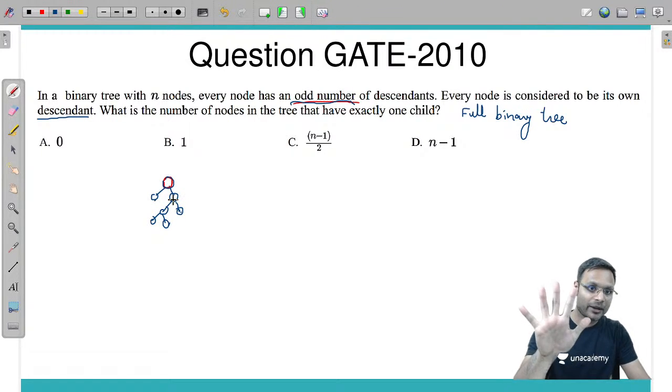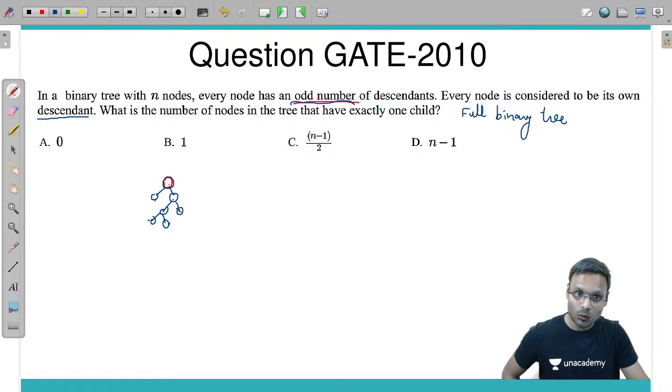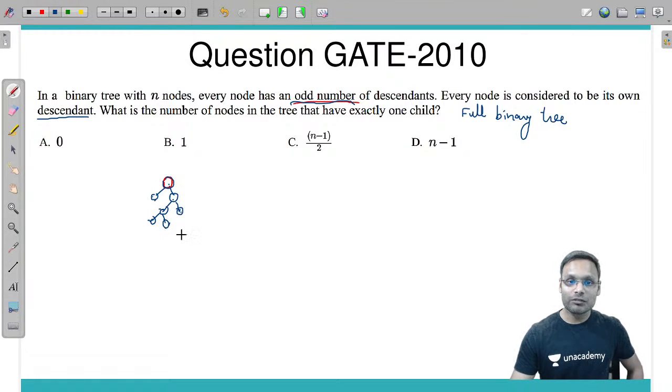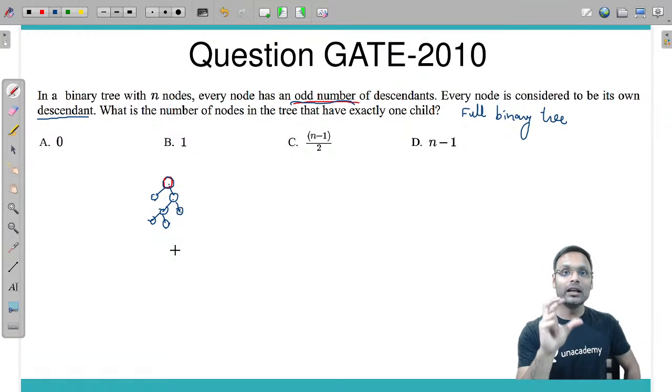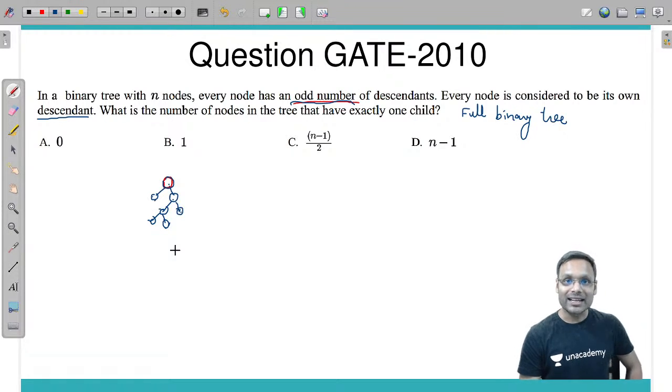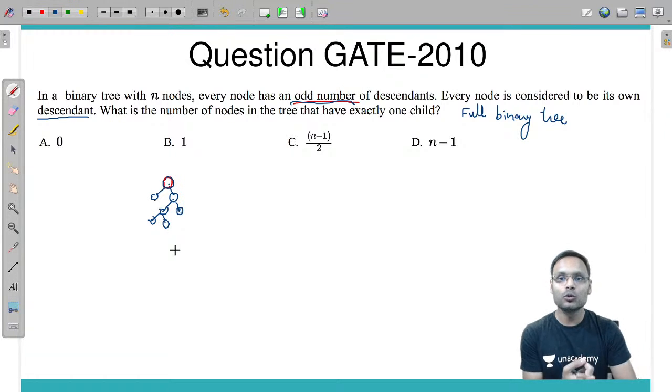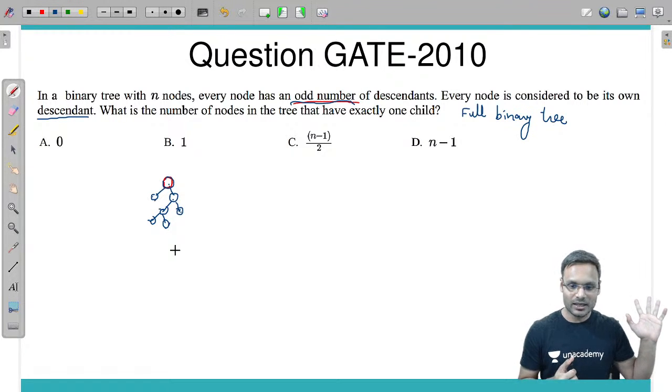This node is having five descendants, 1 2 3 4 5. This node is having seven descendants, its own, 2 3 4 5 6 and 7. So the number of descendants will be odd including self, and even if you exclude self. In that case, every node should have either 0 children or 2 children, which is a full binary tree example.